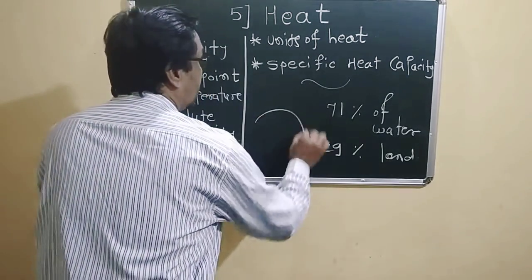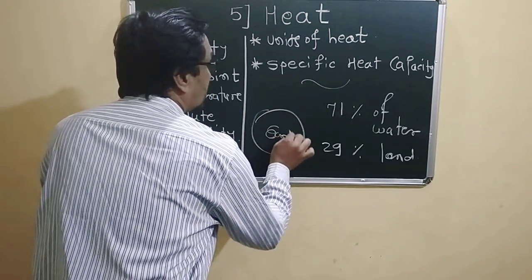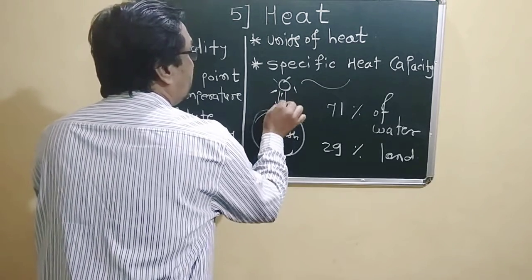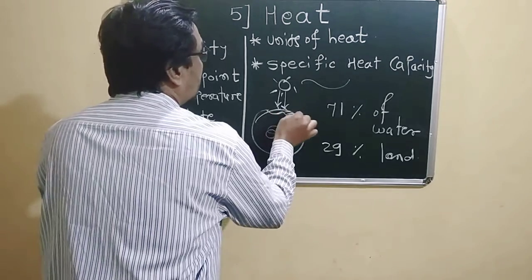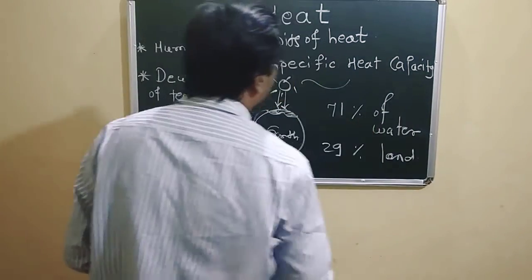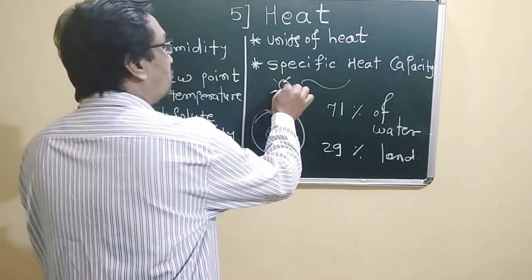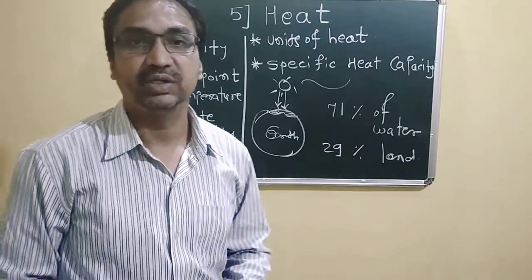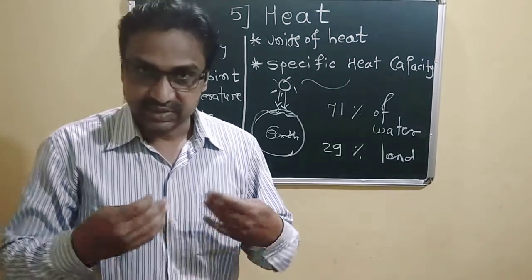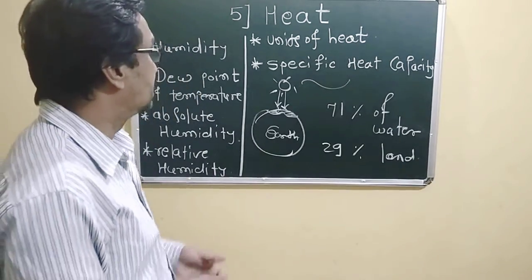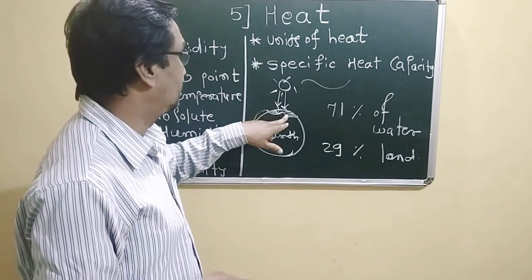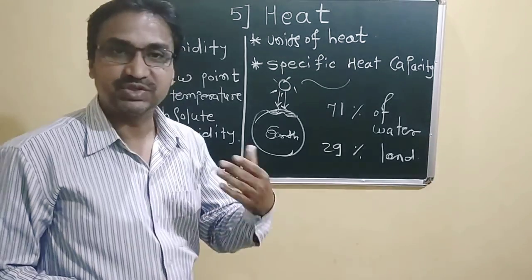We know that here is Earth, and here is the sun and its solar energy. We have already seen that 71% of the Earth is water, and when this solar energy is incident on a water molecule on the surface of water, it gains energy and there is a transition. It converts from the liquid state into the vapor state, the gas state.